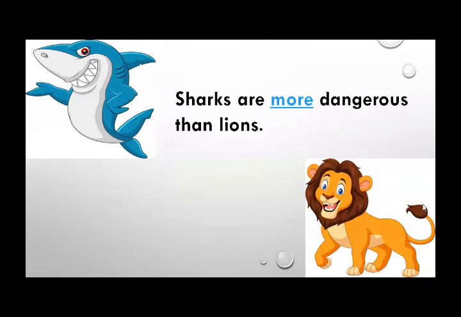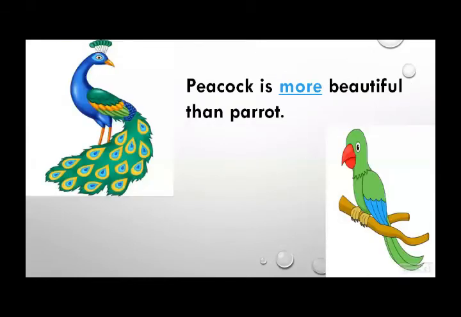Now the next example is peacock. There are two birds, right? I'm comparing two other animals which are birds. This is a peacock and it's a parrot. So peacock is more beautiful than parrot. I'm comparing peacock with parrot.